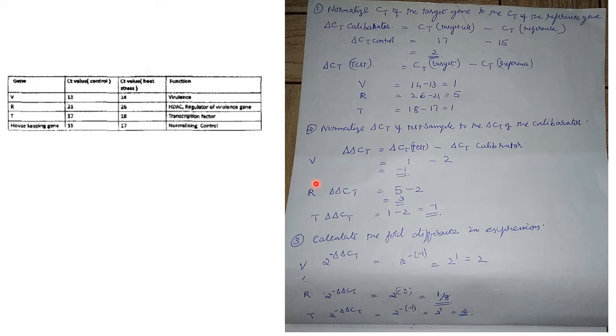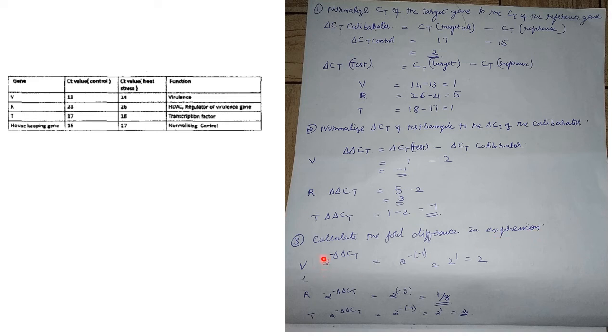Next is the R gene, where delta CT of the test is 5, and for the reference, that is 2. So you get 5 minus 2, that is 3. For the T gene, the value is 1 minus 2, that is minus 1. Then next what you have to do is calculate the fold difference in expression.